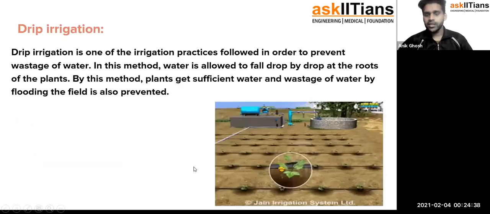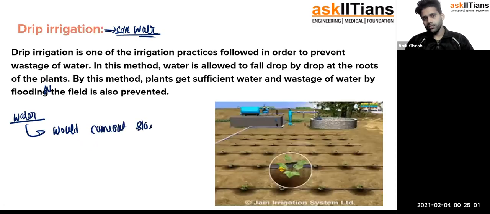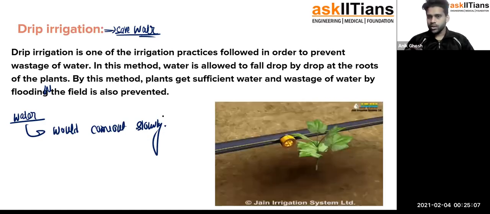Now drip irrigation, this is the method through which you can save the water. You can see in the picture, they use some small holes through which the water comes out very slowly, through the porous part of the soil.